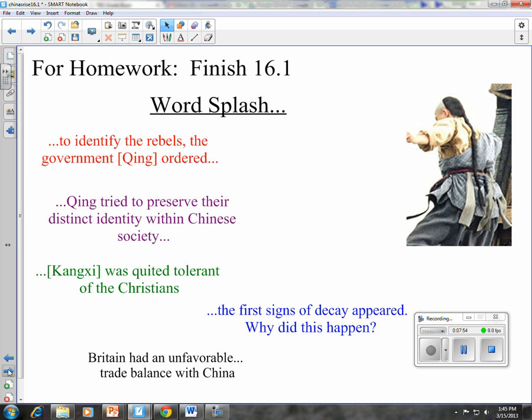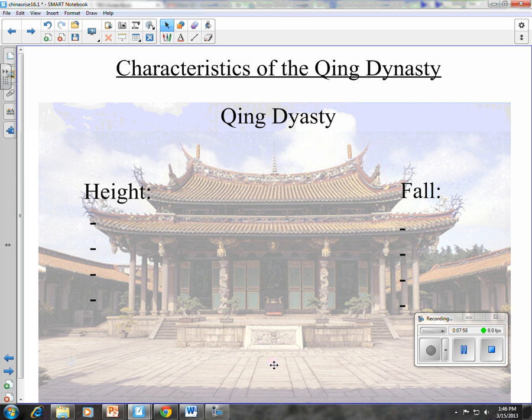What I'd like you to do as you are reading is to make a second T-chart exactly like the first, but instead of the Ming Dynasty this time, the Qing Dynasty, with 4 characteristics at its height and 4 characteristics at its fall. Remember, you'll use this when you are making or answering the questions in the active reading worksheet.